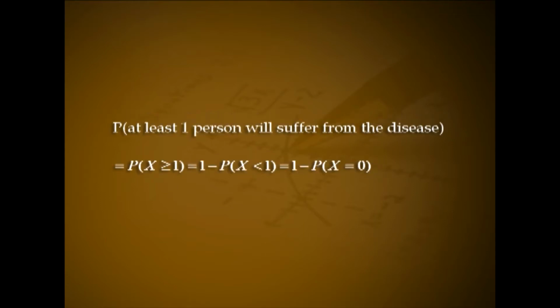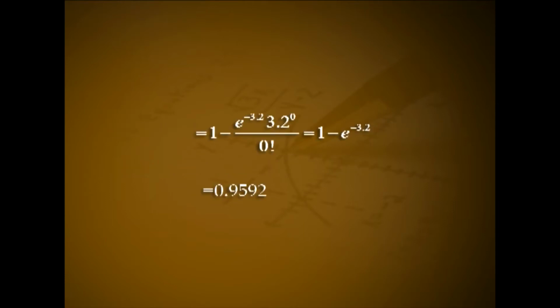= 0.0408. The probability that at least one person will suffer from the disease is P(X >= 1) = 1 - P(X < 1) = 1 - P(X = 0) = 1 - e^(-3.2) 3.2^0 / 0! = 1 - e^(-3.2)